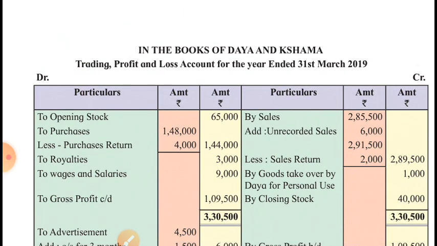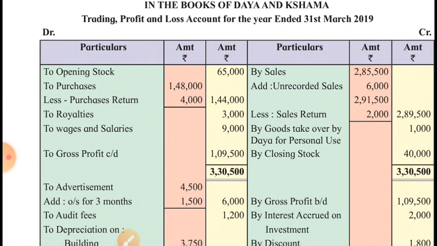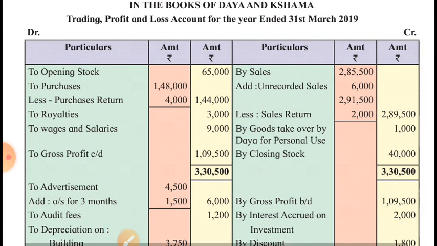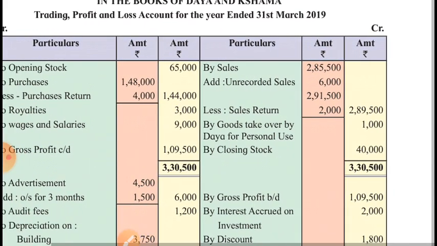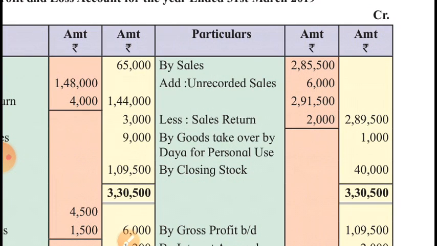In the books of Daya and Kshama, trading and profit and loss account for the year ended 31st March 2019. Opening stock, purchases minus returns, royalties, wages and salaries. These are the direct expenses we already have seen in the trial balance. And look at the credit side, revenue by way of sales.